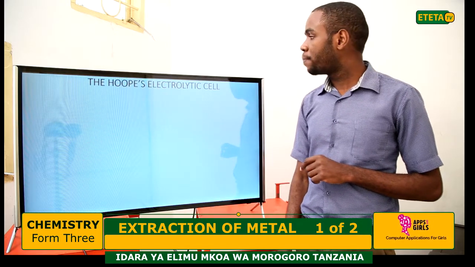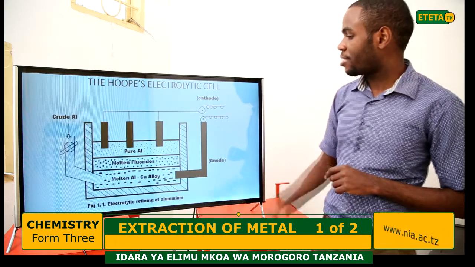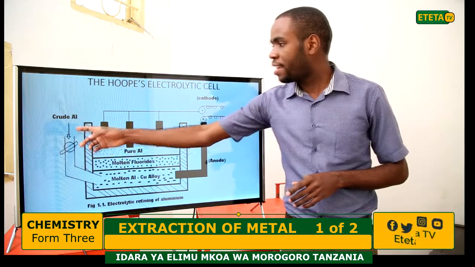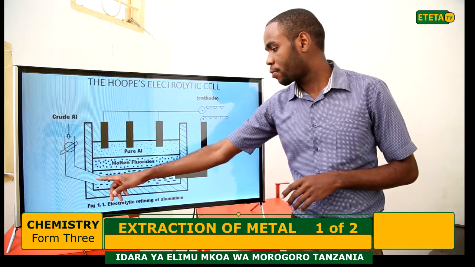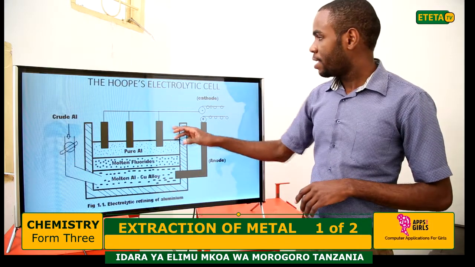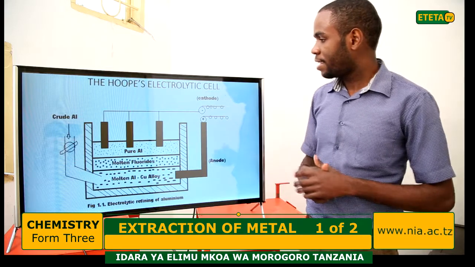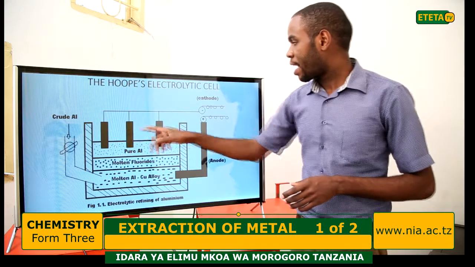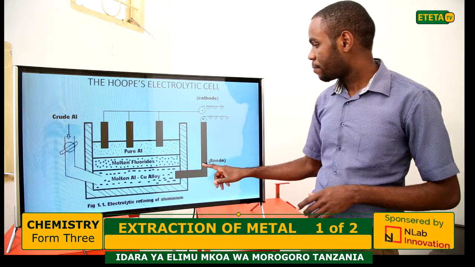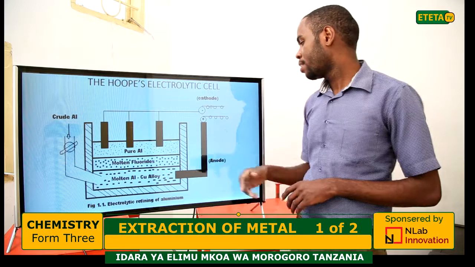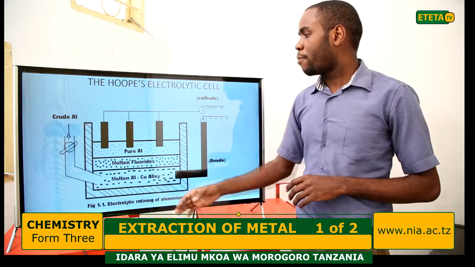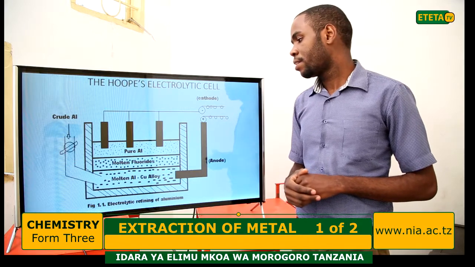So this is the Hoope's electrolytic cell. As you see here, this is the cell, and this is the inlet for crude aluminium. Once crude aluminium is fed into the cell, these are cathodes, and this is the anode. The pure aluminium will move to the cathode.